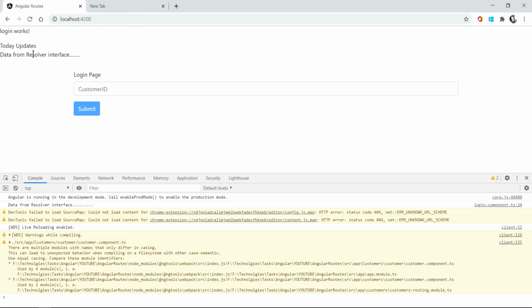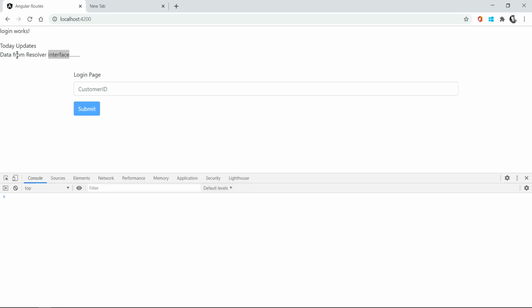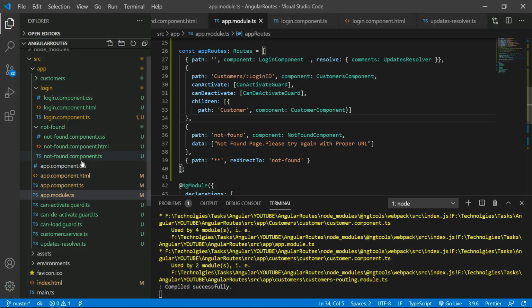See, data from resolve interface. This data I am getting from that resolve class. Data from the resolver interface, I am getting from the resolve classes, right? That is the use of resolve.